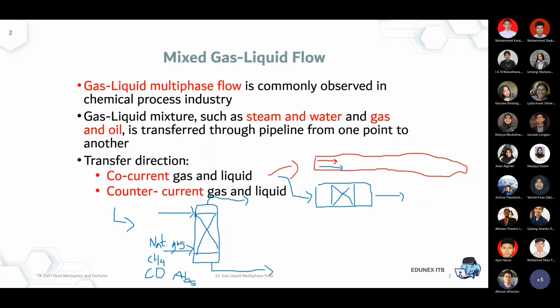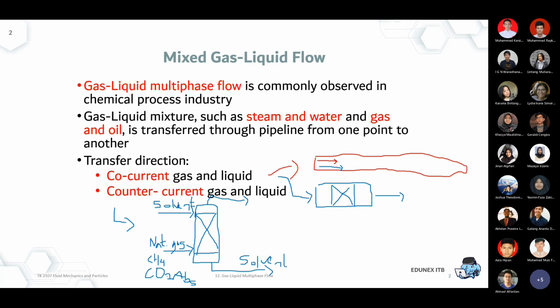Okay, so in the absorber, natural gas will be sent at the bottom of the absorber. So that's gas, and then we have a solvent to remove CO2, usually some kind of amine solvent, alkanolamine and so on. The CO2 will react with the solvent, so now you have solvent plus CO2, the rich solvent, because the CO2 is dissolved.